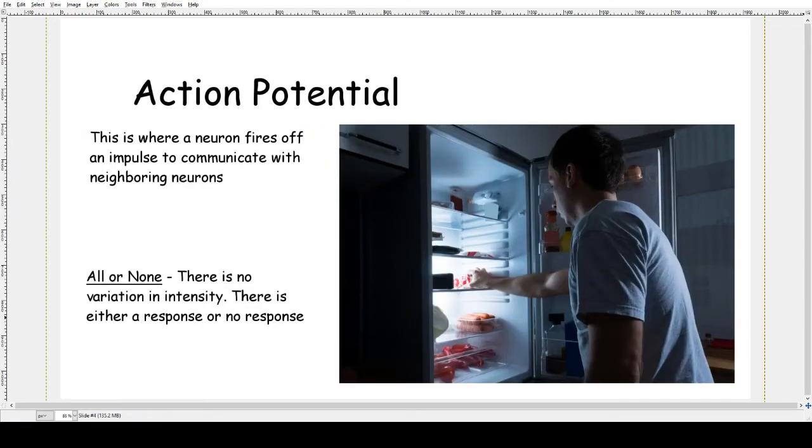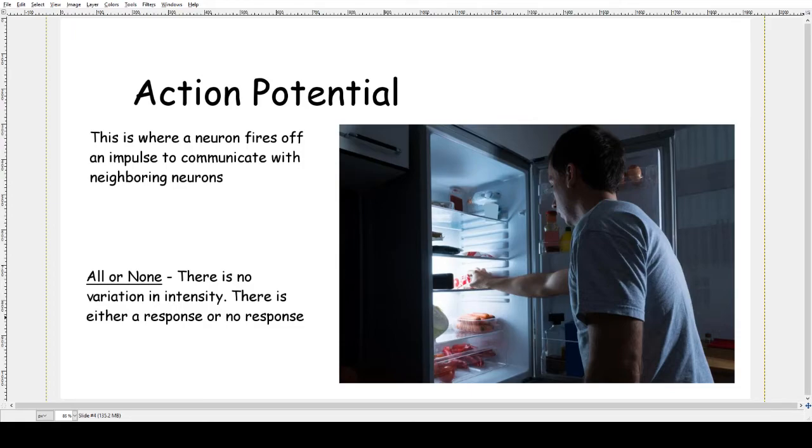The action potential is when a neuron fires off an impulse to communicate with neighboring neurons. The conditions have been satisfied and the process has been initiated. The signal starts to move down the axon. This is me getting up and going to my fridge to grab a cheese stick.